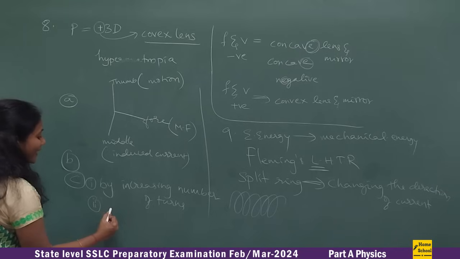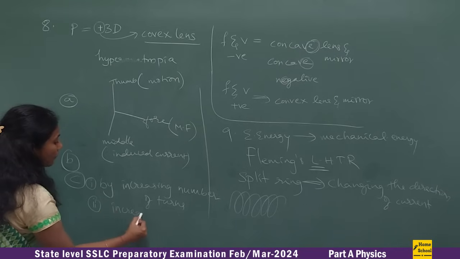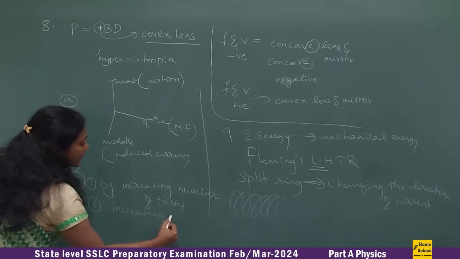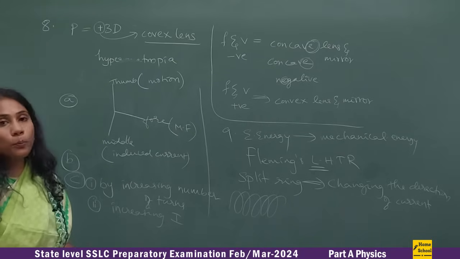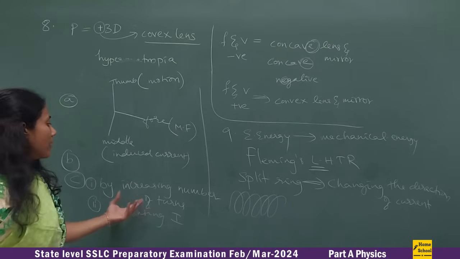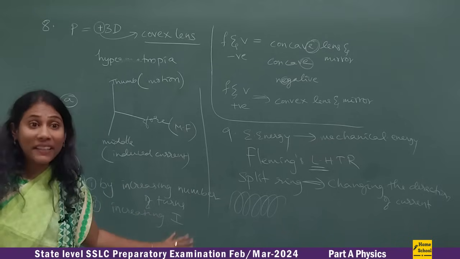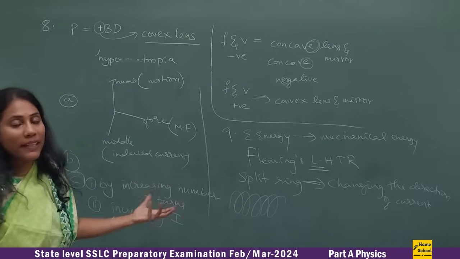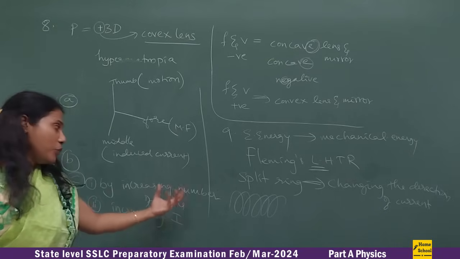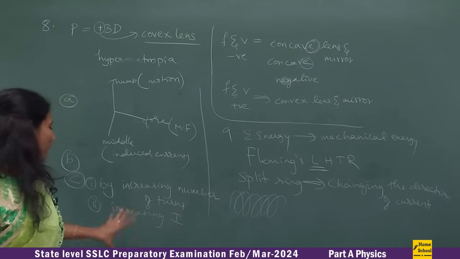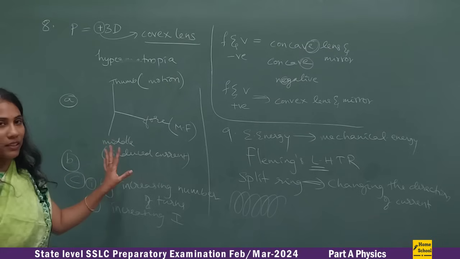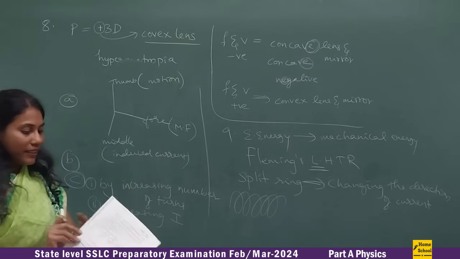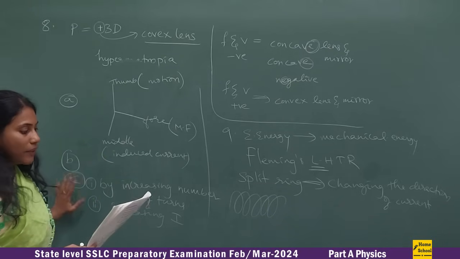The second point is by increasing the strength of the current. So these are the two points you can mention. And if you use an electromagnet, then you can observe much more magnetic field strength. But anyway, two simple points. If you can mention these two, your work could be over. So that is all about the 9th question.